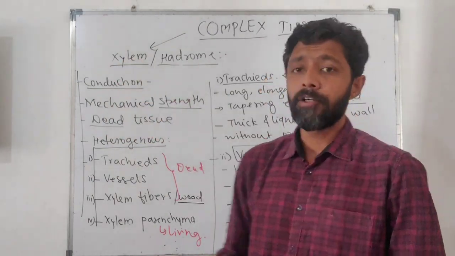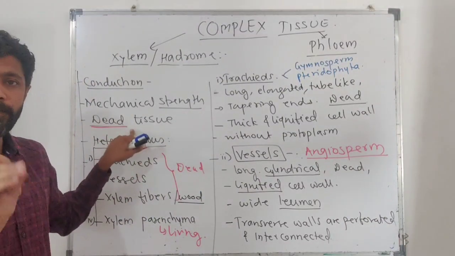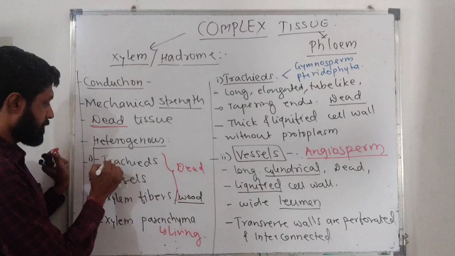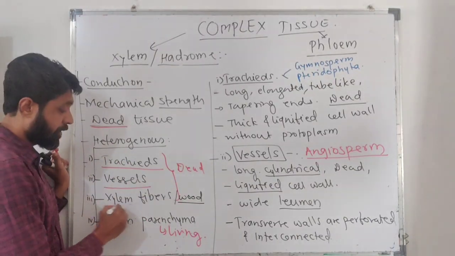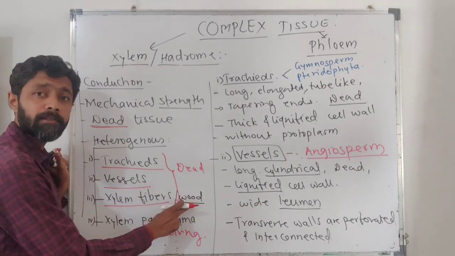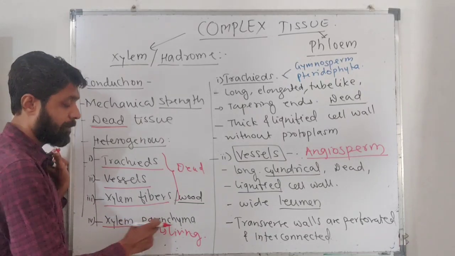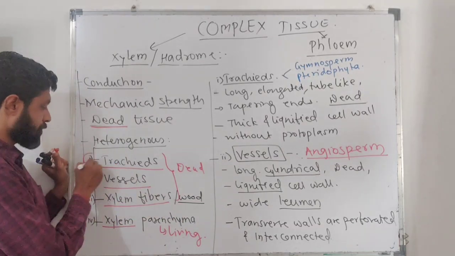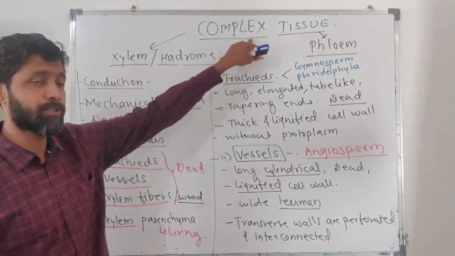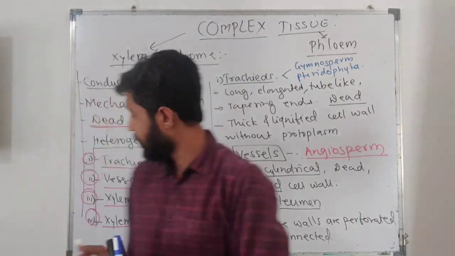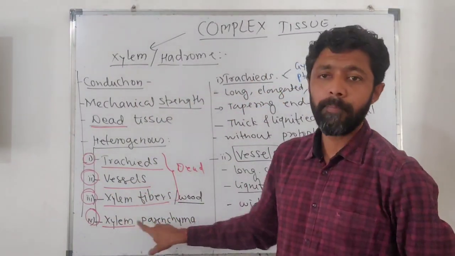This xylem tissue is considered to be dead tissue. So why do we call it dead tissue? Because xylem is made up of different types of tissue. Inside the xylem there is a presence of trachea, vessel, and xylem fibers, or we call it wood fiber, which is nothing but xylem sclerenchyma, then xylem parenchyma. So among these four, your xylem is constituted, and that's why we call xylem a complex tissue. Inside the xylem there is a presence of trachea, vessel, xylem fiber, and xylem parenchyma.